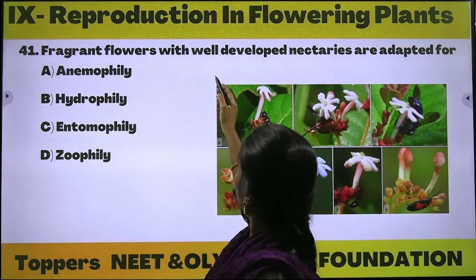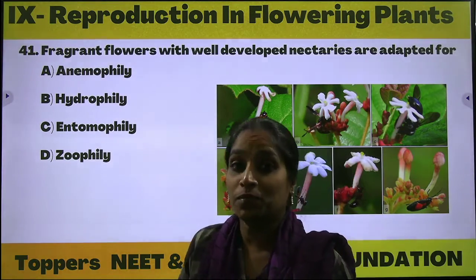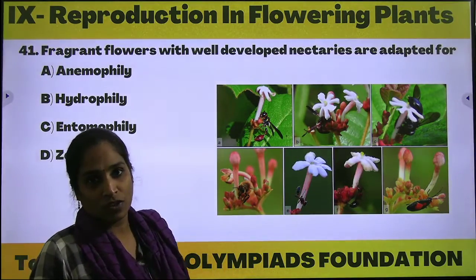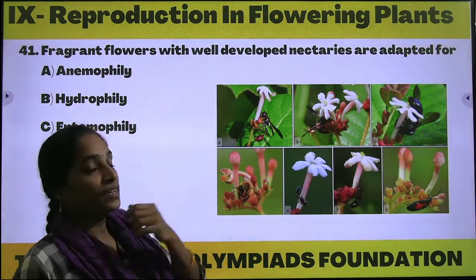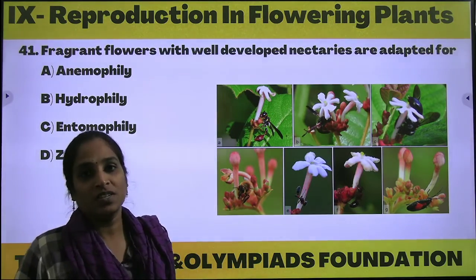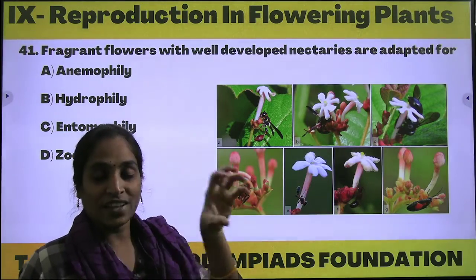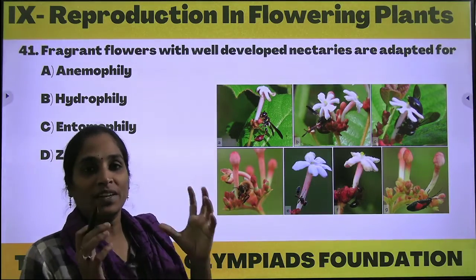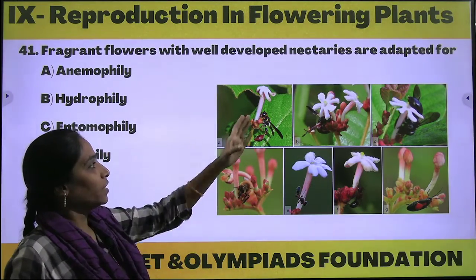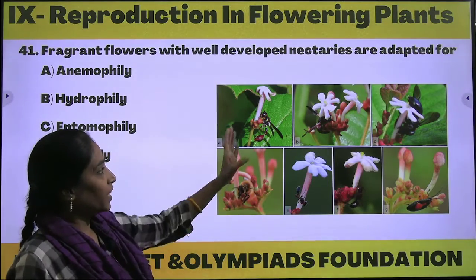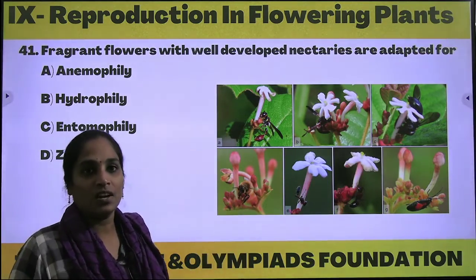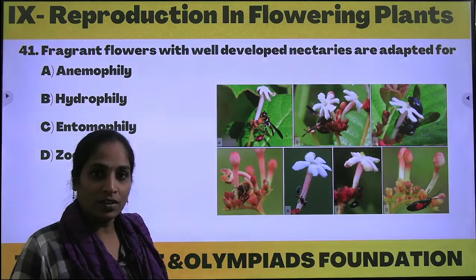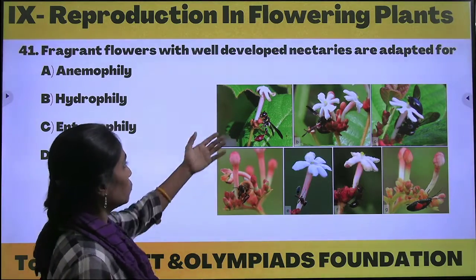Fragrant flowers with well developed nectaries are adapted for. Fragrant flowers with well developed nectar. Okay, so why do they give the fragrance? As they contain the nectars. Okay, so as the nectar is present, we can observe there is an attraction of the insects. Insects normally view a flower, the petals, the corolla condition will be attracting the insects. Some of the insects fly, some of the insects can't fly, but with the help of sense of smell, they are able to identify the flower for sucking the nectar. Okay, so these are the insects.